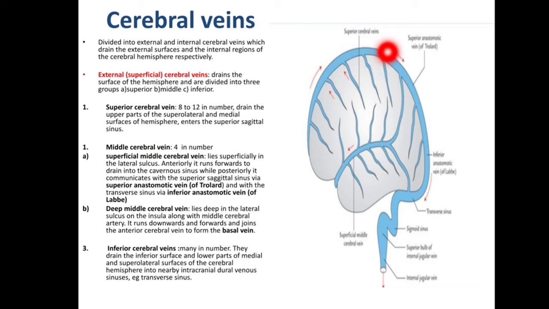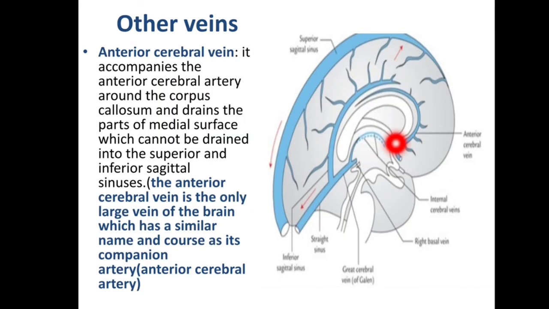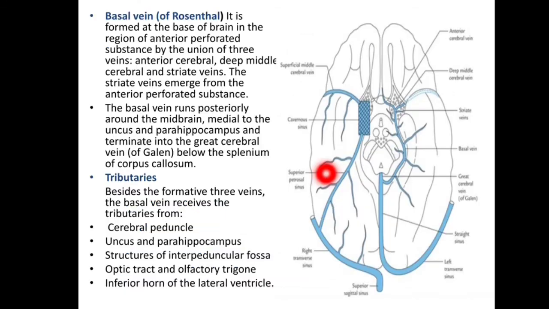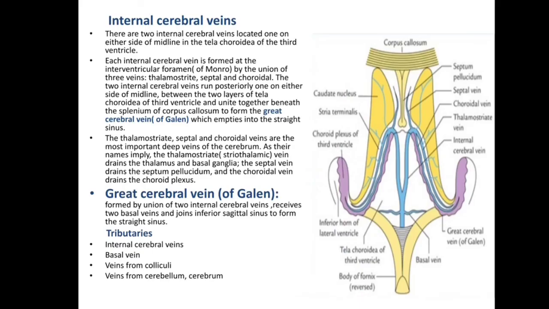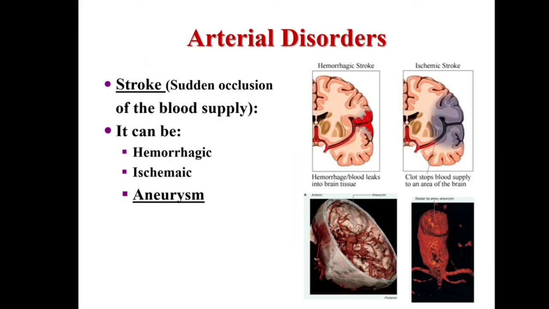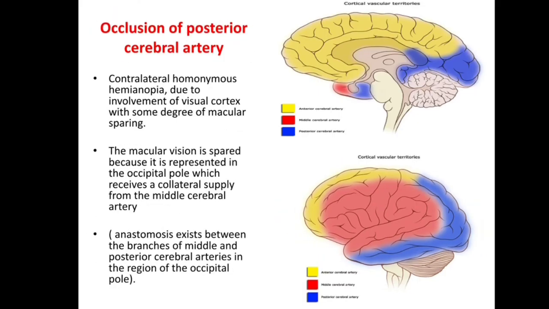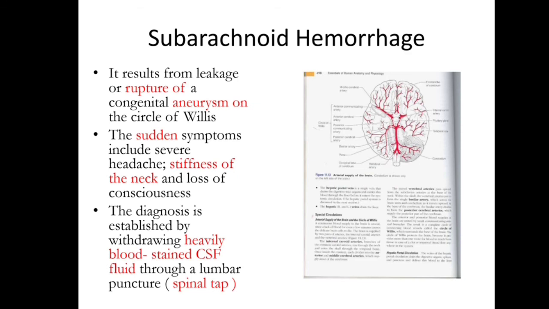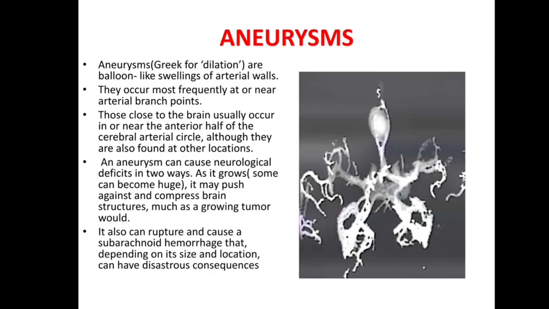Then venous drainage of brain: cerebral veins, superior cerebral vein, superficial middle cerebral vein, superior anastomotic vein of Trolard and Labbe, anterior cerebral vein. Next is the basal vein, the basal vein of Rosenthal, formed by anterior cerebral, deep middle cerebral and striate veins. Next is internal cerebral vein, cerebral angiography, hemiplegia, arterial disorders, occlusion of anterior, middle and posterior cerebral artery, strokes, subarachnoid hemorrhage and aneurysm.